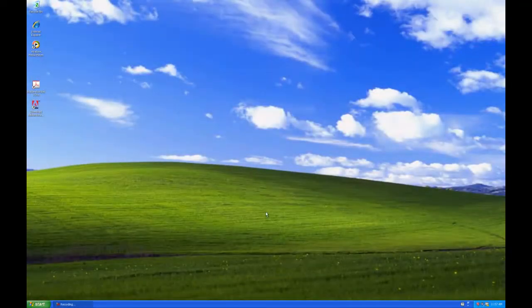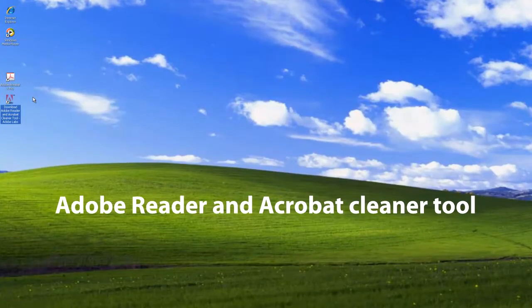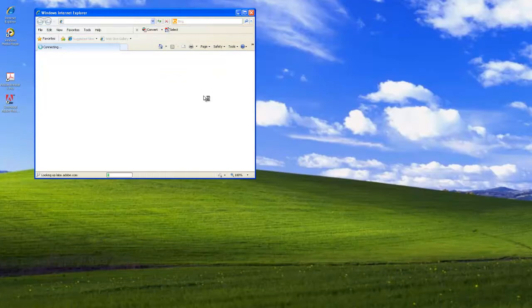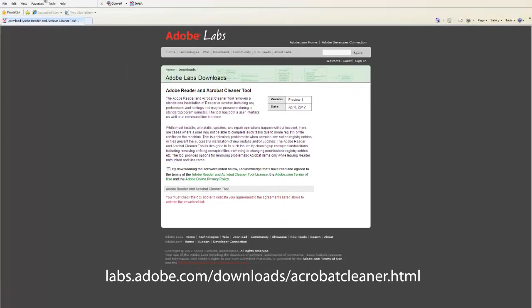Okay, we've reset. And now I'd like to show you a tool we have available on Adobe Labs. It's called the Adobe Reader and Acrobat Cleaner tool. Here we go. It's located at labs.adobe.com/downloads/acrobatcleaner.html.